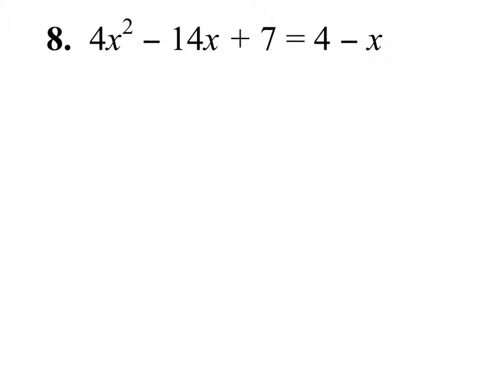All right, so looking at number 8 in your notes, notice this is not written in standard form. Therefore the first thing we need to do is write it in standard form. We need to have it equal to 0. So, what I want to do is subtract 4 from both sides and add x to both sides.